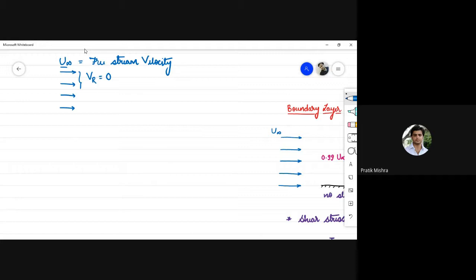The interaction of this free stream flowing fluid with any solid body का interaction is governed by boundary layer theory. Means ये जो flowing fluid की layers है, जब इससे collide करके किस तरीके से interact करेगी, how the velocity of the flowing fluid will change in the transverse direction, body के perpendicular direction, which is the transverse direction. इस perpendicular direction में what will be the velocity profile, उन सब के बारे में information हमको boundary layer theory से मिलती है.